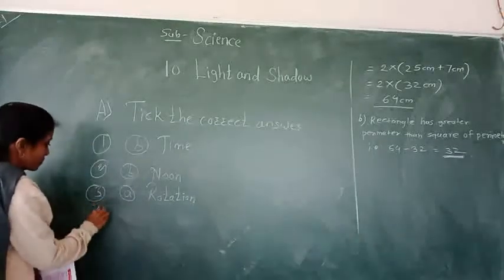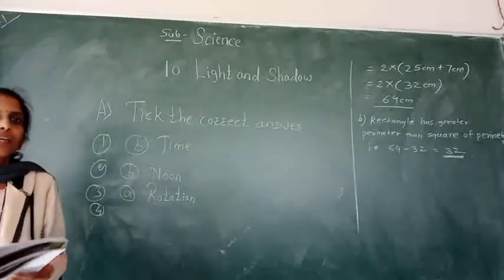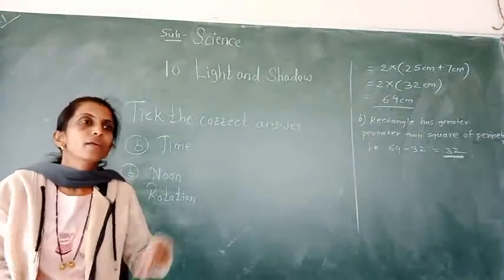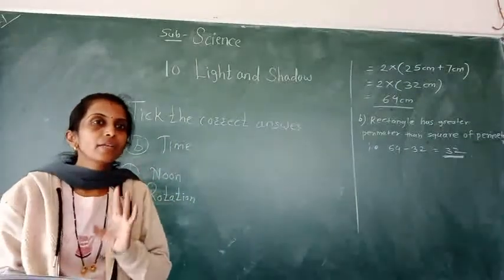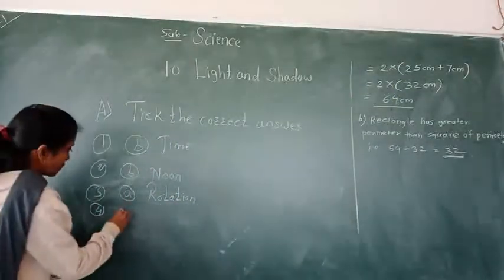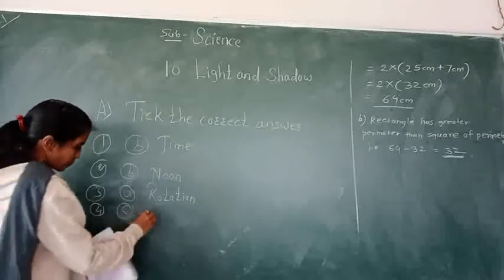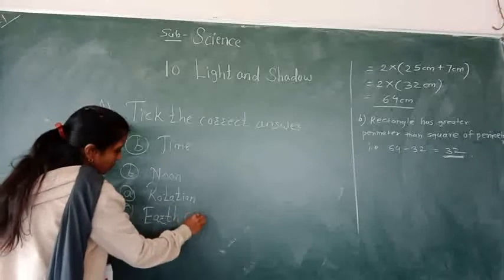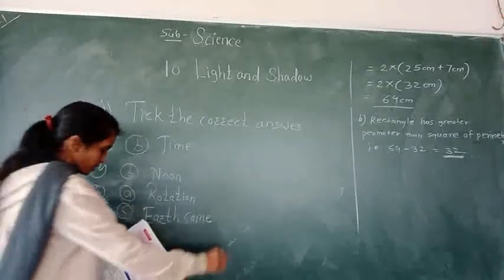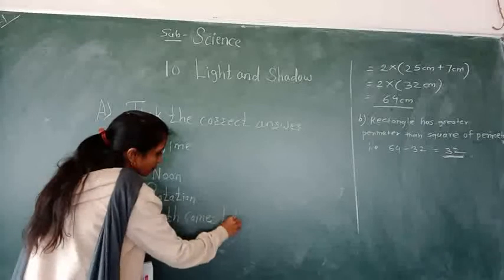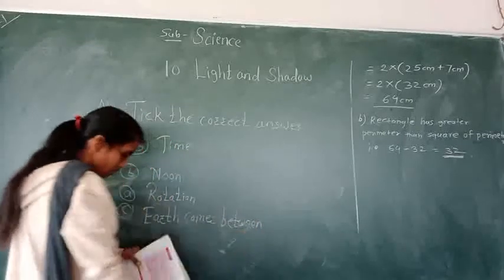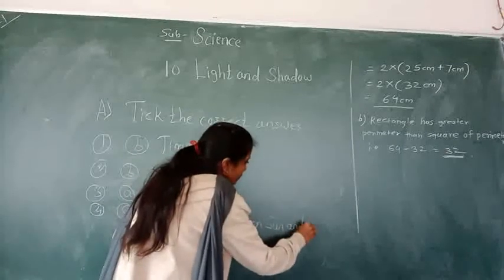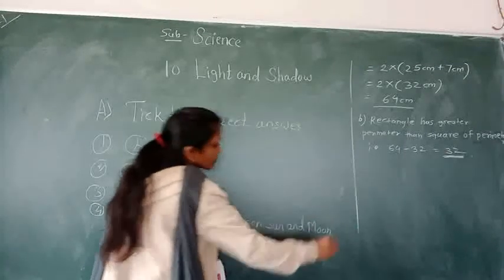Fourth, lunar eclipse occurs when Earth comes between sun and moon. Means option number C. Okay.